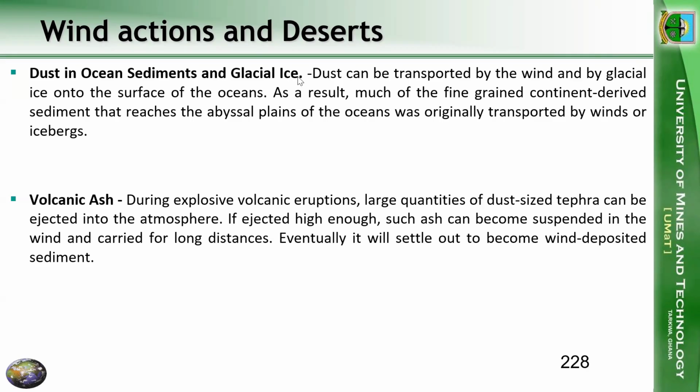Then we know that wind can also transport volcanic ash. During explosive volcanic eruptions, large quantities of tephra can be ejected into the atmosphere. If it is ejected high enough, the ash can become suspended in the wind and be transported for very long distances. Eventually, the wind will deposit the sediments, and that can form volcanic rocks like tuff.